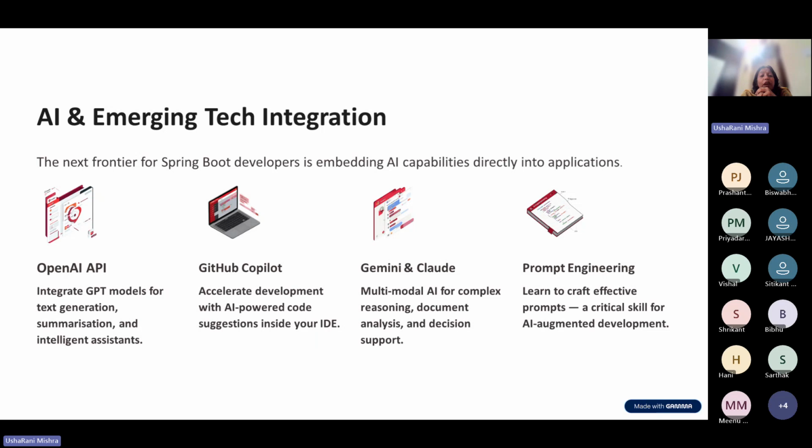Once your Spring Boot enterprise application is ready, how can we embed AI capability into it? How can we integrate the OpenAI APIs, the GPT model, for text generation, an intelligent assistant, summarization? Then how GitHub Copilot can help you by suggesting and accelerating your development inside your IDE.